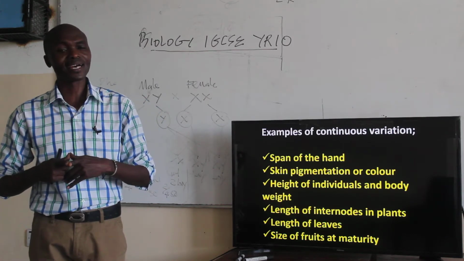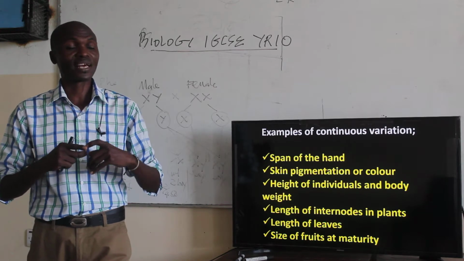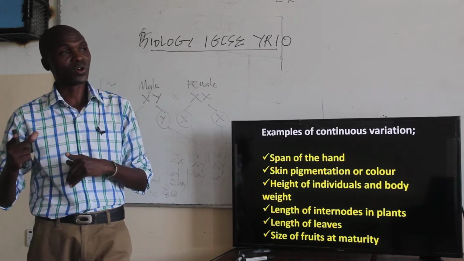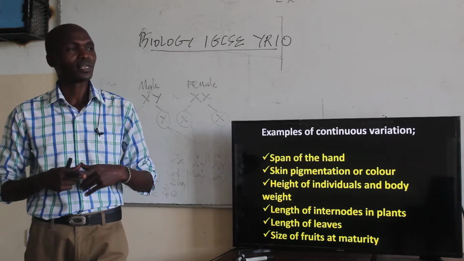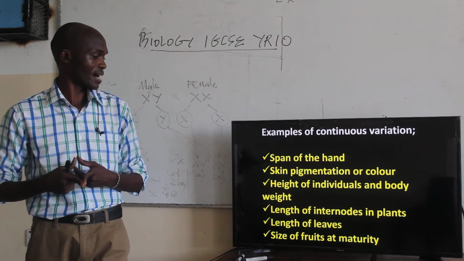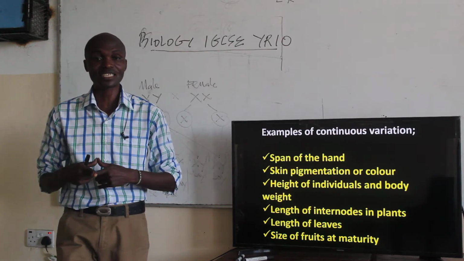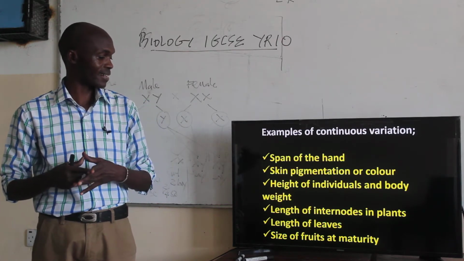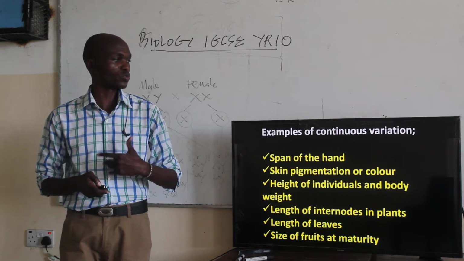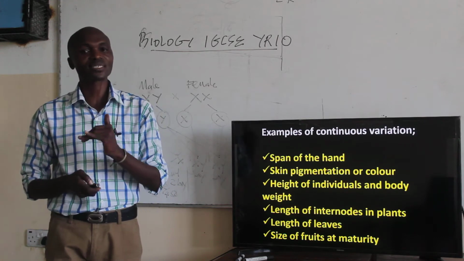If you look at plants, the length of the internodes, and when it comes to leaves, they also vary. Some are longer, shorter, medium, and the like. The length of leaves also gives a different extreme in terms of characteristics. And of course, the size of fruits at maturity. So all these are examples of what we refer to as continuous variation.